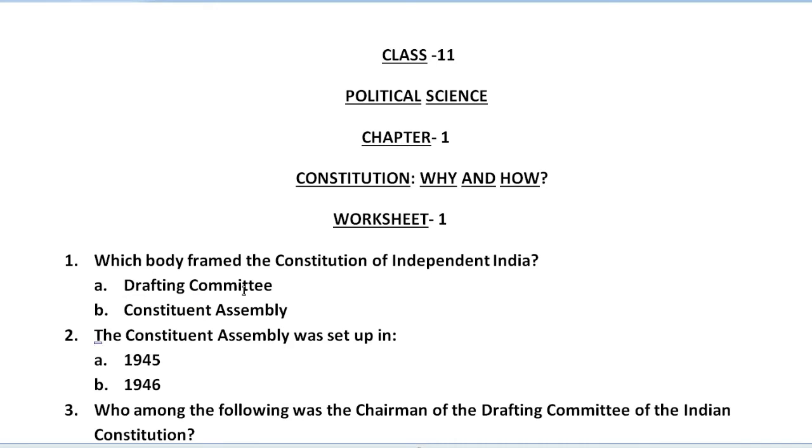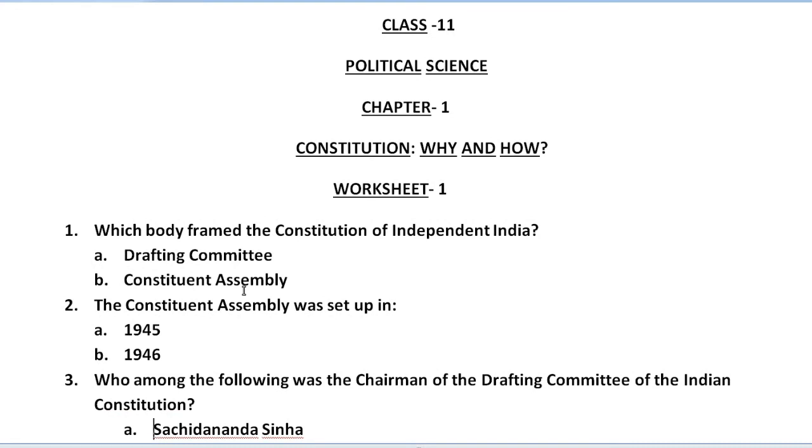Next we have: the Constituent Assembly was set up in which year? For that you have to give the year. The first option we have is 1945. If you think that is correct, that is your answer, and if you think the other option, 1946, is correct, then that is your answer. Let's move to the third question.